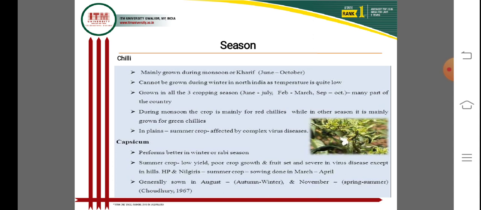It is suitable for lowland summer crops, sowing the seed in the months of March to April. After 35 to 40 days, it can be planted in the main field. Generally sown in August, autumn, monsoon and autumn winter, and November to spring summer can be suitable for the cultivation of capsicum.